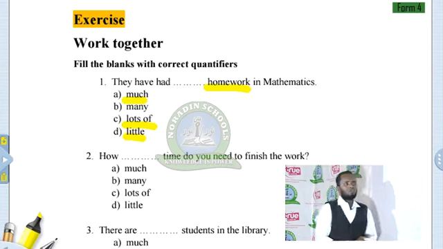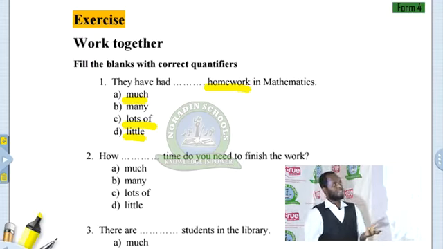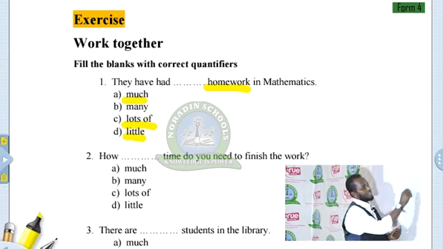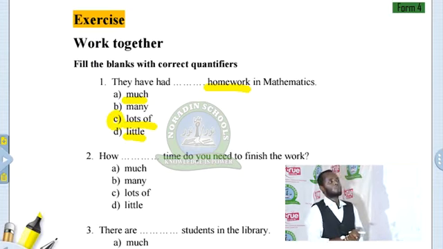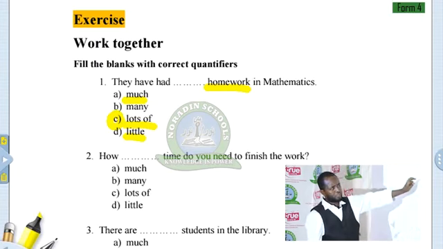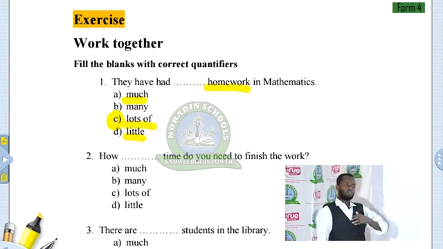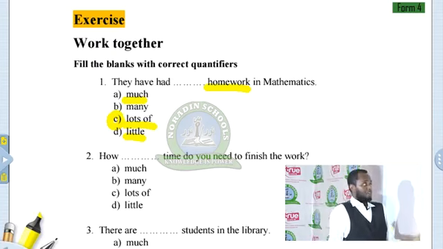So what about much? Much, for the majority of people, we use much in questions and negatives. I don't have much money. Do you have much money? So the answer is C. Lots of homework in mathematics. But much can be possible. But the most suitable answer is lots of, because much is used in negative or interrogative sentences. Like, do you have much money? I don't have much money. Like that.